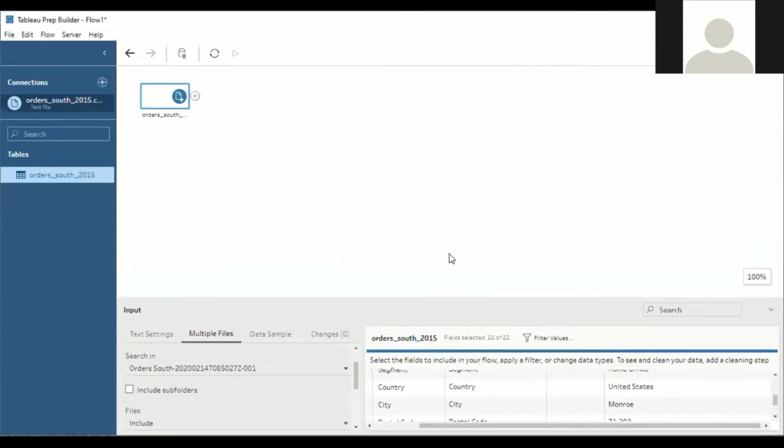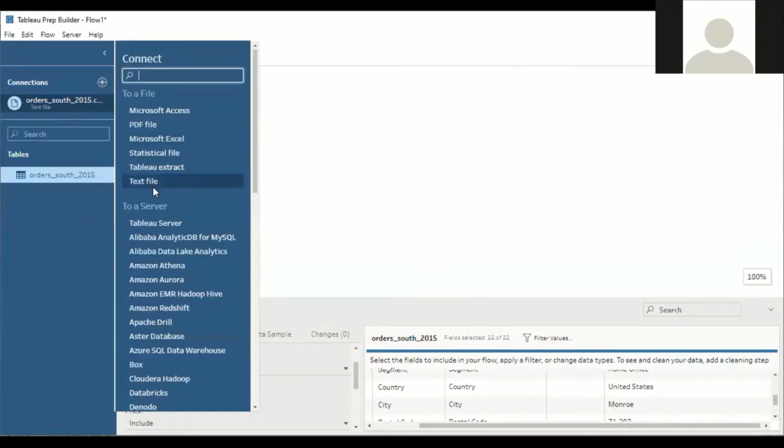Okay. Shall we continue? Now let's go to the other branch. Imagine the company has other branches in other regions like west and central. Let's try to integrate that data also now. Again, hit on the plus icon.